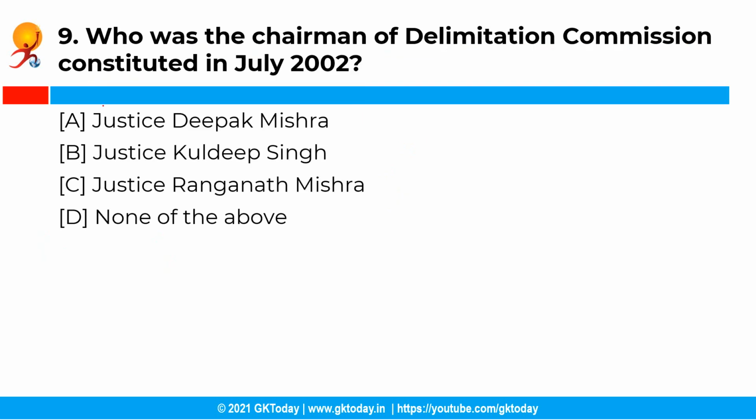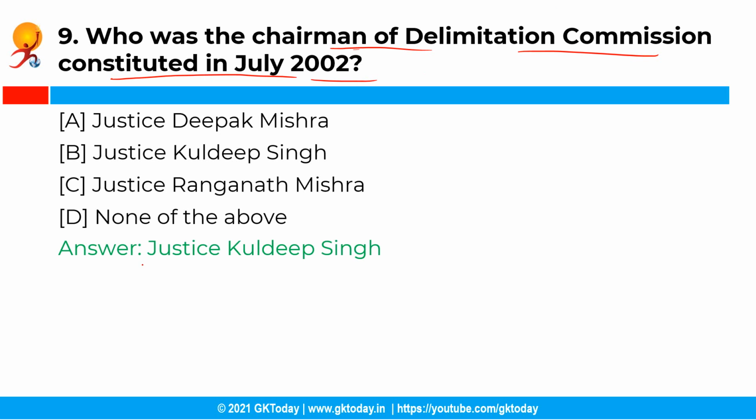Now the next question is, who was the chairman of the Delimitation Commission constituted in July 2002? So you have the following options and the correct answer is option B, that is Justice Kuldeep Singh. So, the Delimitation Commission constituted in July 2002 was chaired by Justice Kuldeep Singh. Justice Kuldeep Singh was a retired judge of the Supreme Court of India. This commission started working on the basis of the 1991 census data.